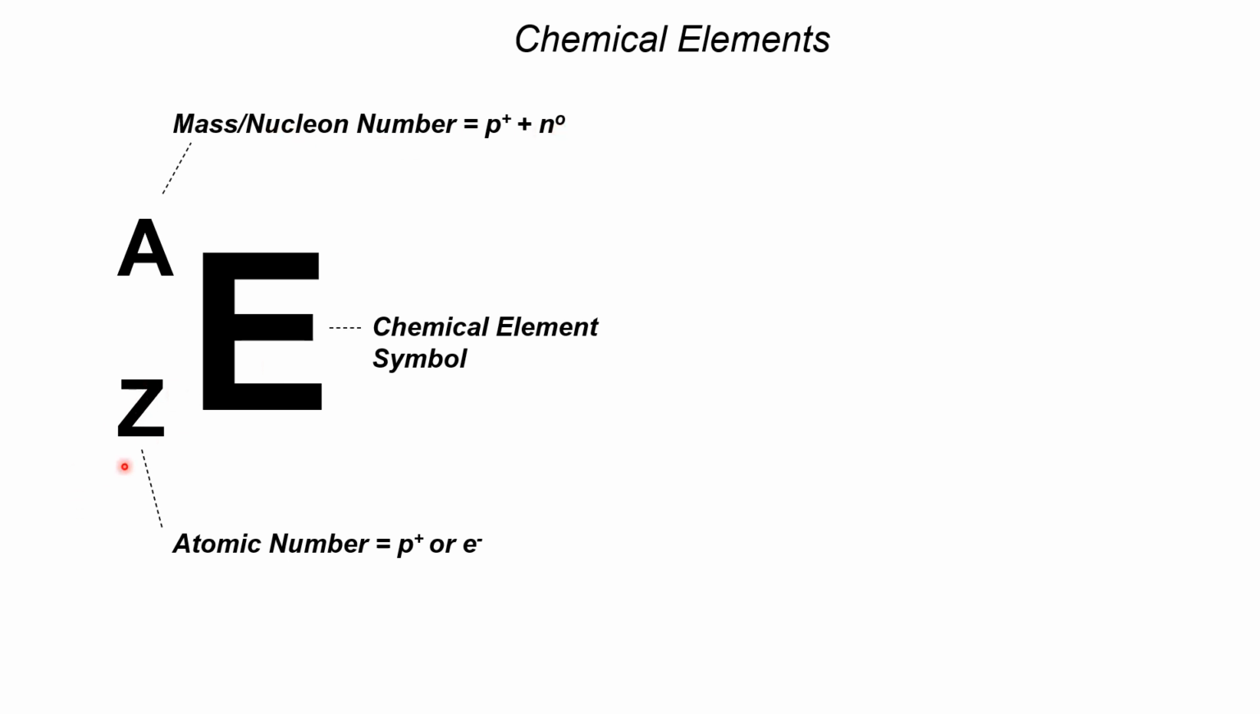And Z here is the atomic number. And take note that the atomic number is described by how many protons are in the nucleus of the atom. Okay, so it's not the electrons that describe the atomic number, but the protons. But for a given neutral element, the number of electrons should be equal to the number of protons.